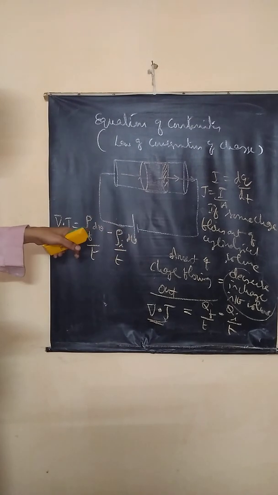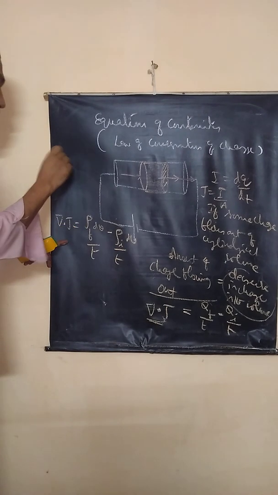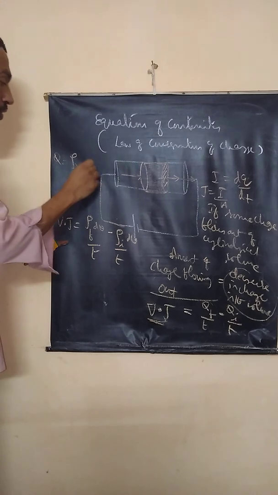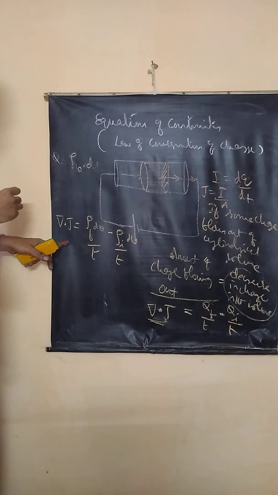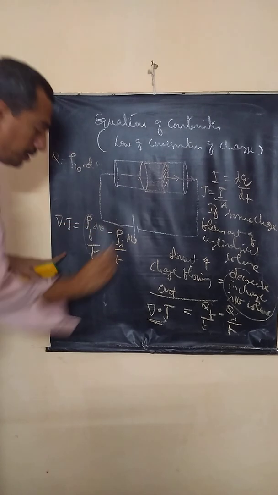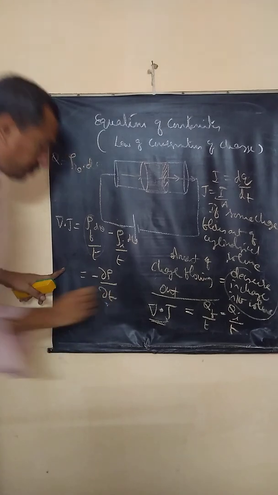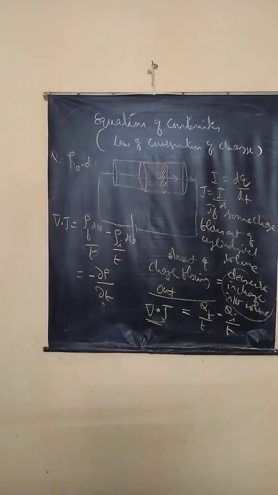In terms of volume charge density, Q is equal to the integral of rho dV. So this is the final charge, this is minus the initial charge. This can be written as minus dou rho by dou t. Is this clear? Please observe this.